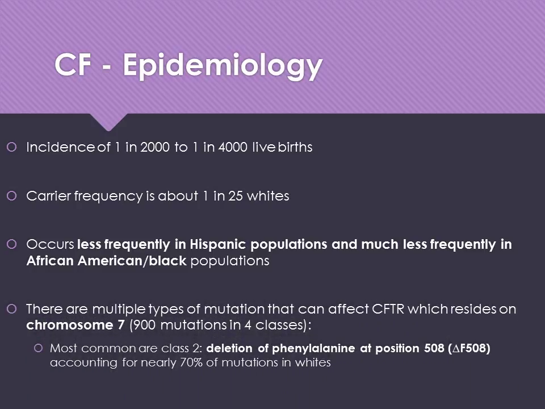There are multiple types of mutations that can affect the CFTR, which resides on chromosome 7. So there are about 900 mutations across 4 different classes. Most common are class 2, which is a deletion of a phenylalanine at position 508. It accounts for about 70% of the mutations in Caucasian individuals.